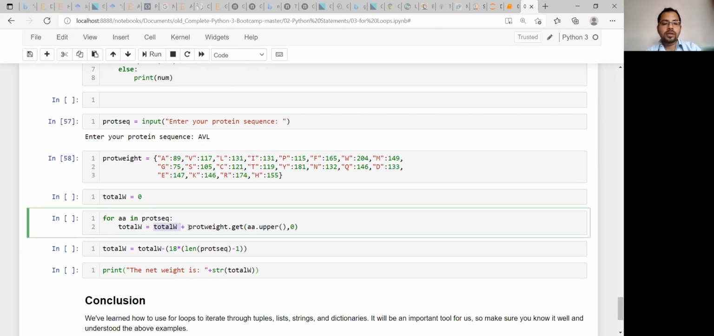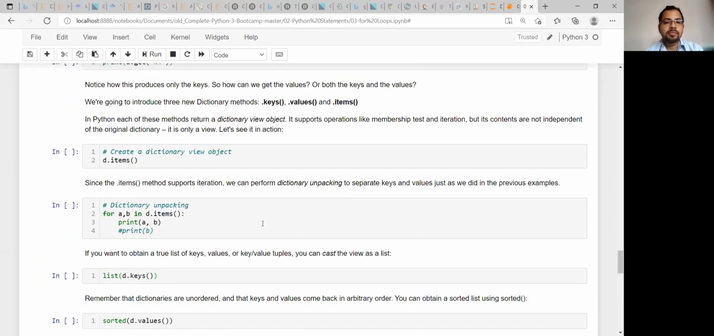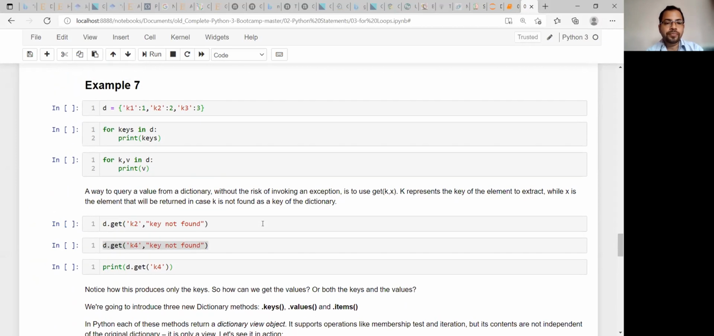Now how can you get those individual amino acids? Okay, so there is a method known as the get method. For that, we are taking this example first, so then it will be clear. Suppose this is a dictionary. Okay. Now you can print the keys of this dictionary.